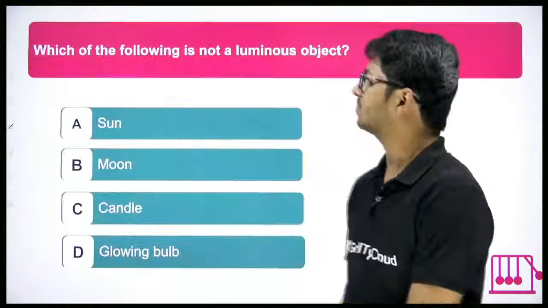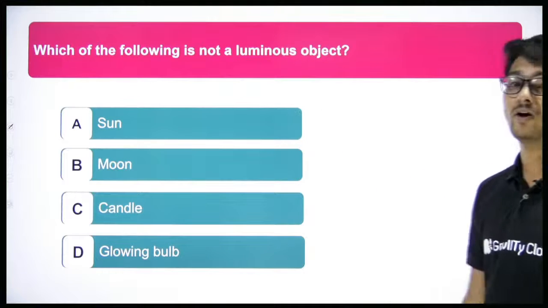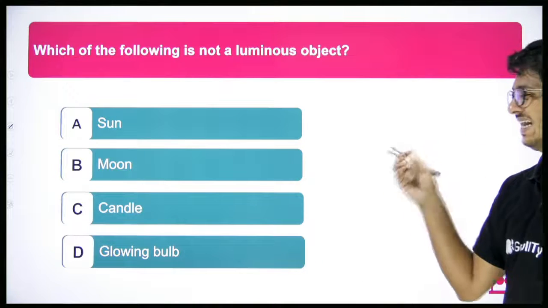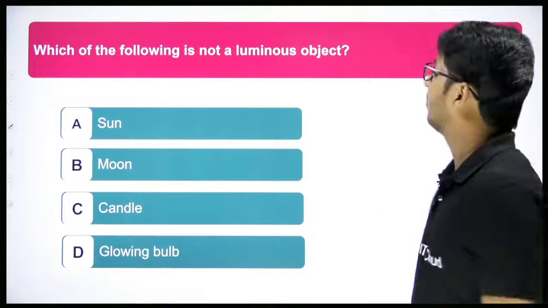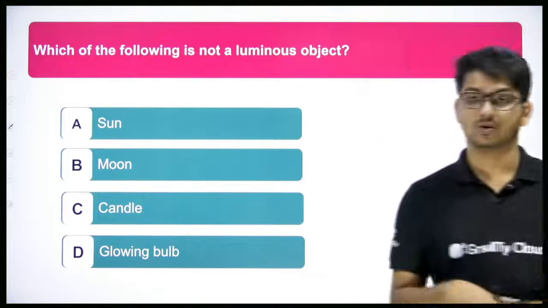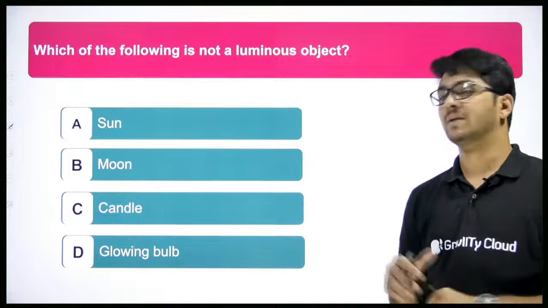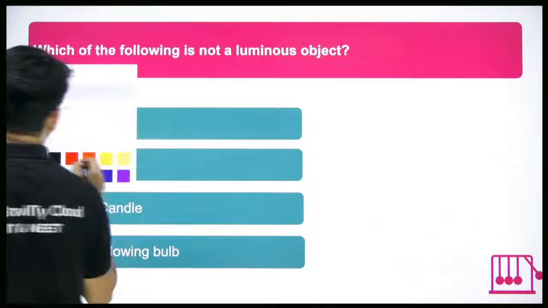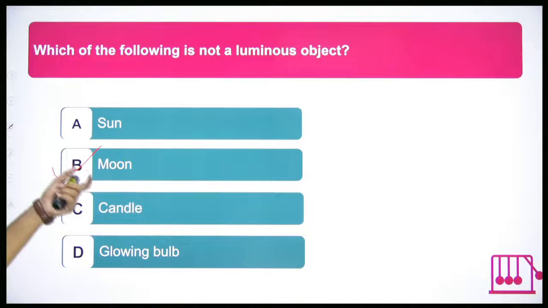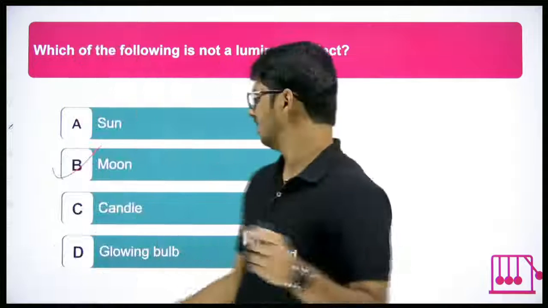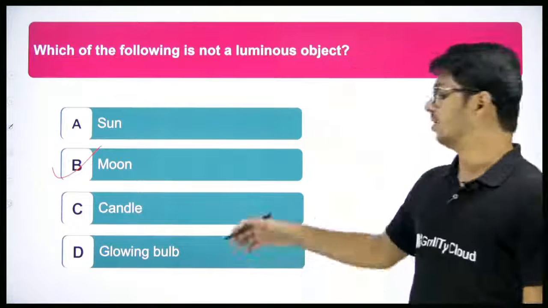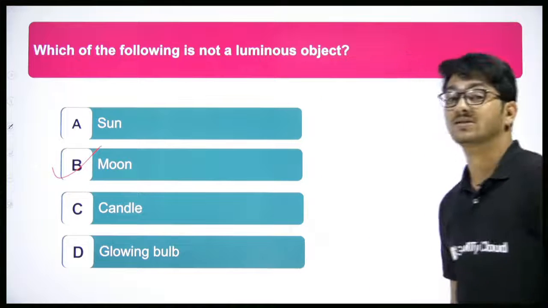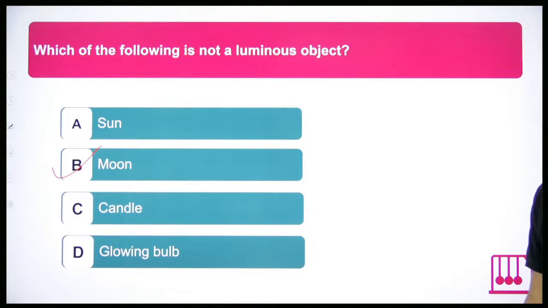Okay. Next. Which of the following is not a luminous object? Sun, moon, candle, glowing bulb. Which of the following is not a luminous object? What do you think? And the answer is moon is a non-luminous object, because sun produces its own light, candle produces its own light, glowing bulb produces its own light, but moon doesn't. So moon is a non-luminous object.